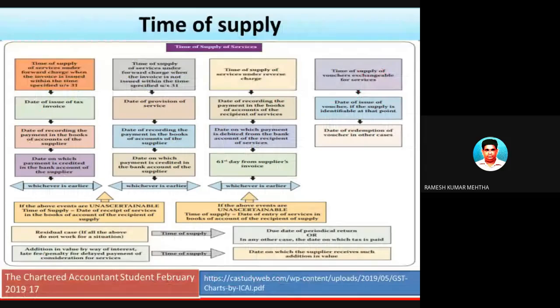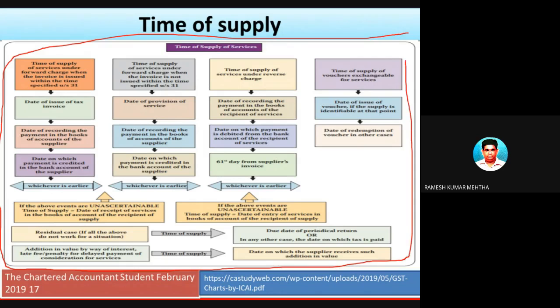Now, time of supply. This is the main summary sheet of time of supply of services, time of supply of goods, and time of supply of services under reverse charge. So the whole discussion is on this particular slide. The whole discussion we are going to have will cover all these aspects. One is time of supply of services under forward charge, that is the normal transaction.